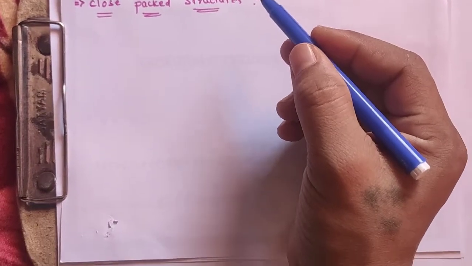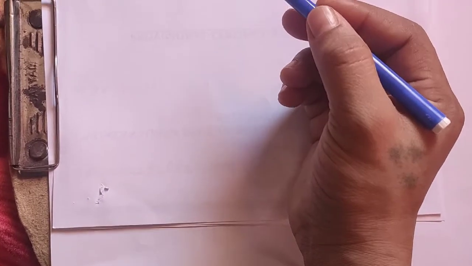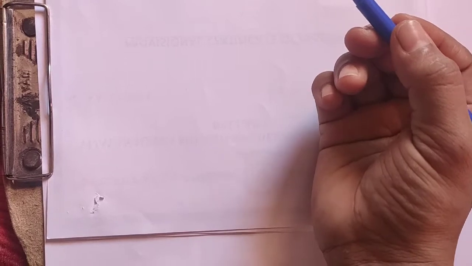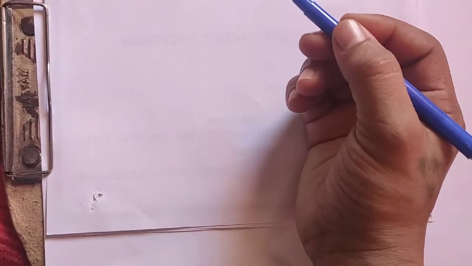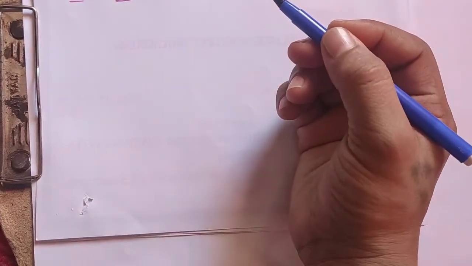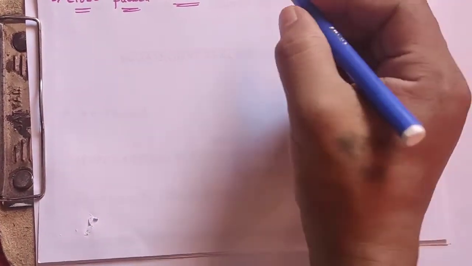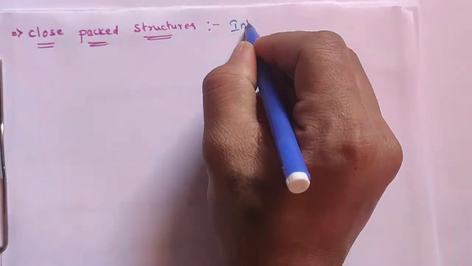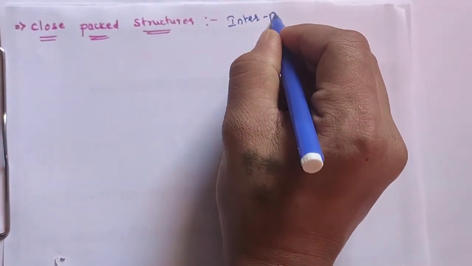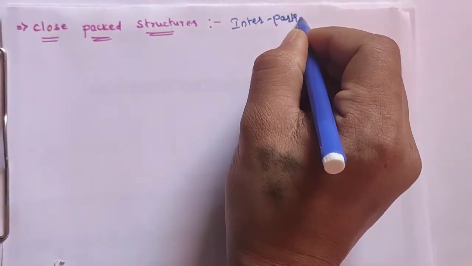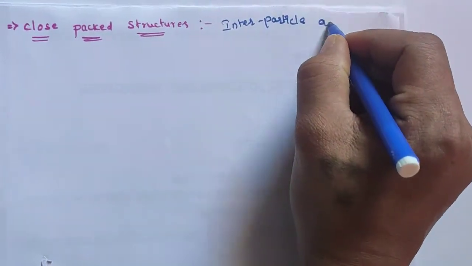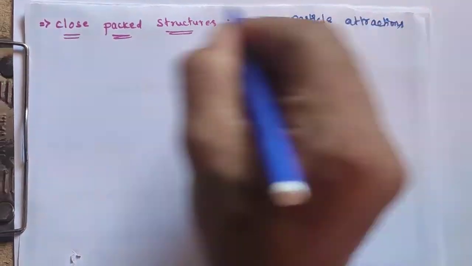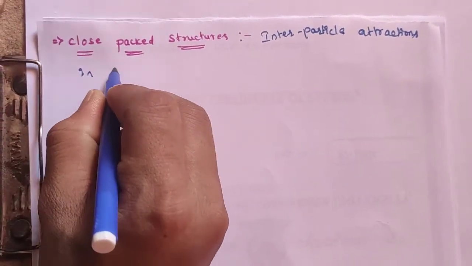Students, in this video we will learn about close packed structures. Close packed structures indicate that, due to stronger interparticle attractions in solids, mainly in the solid state we have to consider the interparticle attractions in solids.